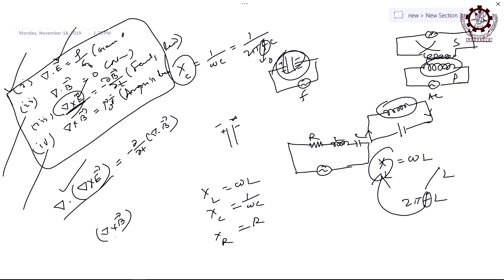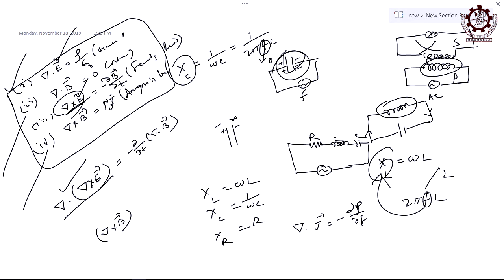Check it. For this fourth equation, del cross B, you know this del dot J is how much? If you take in terms of current density, del dot J, how much? It is, remember, minus del rho by del T, rate of change of charge, current density J if you write, right.